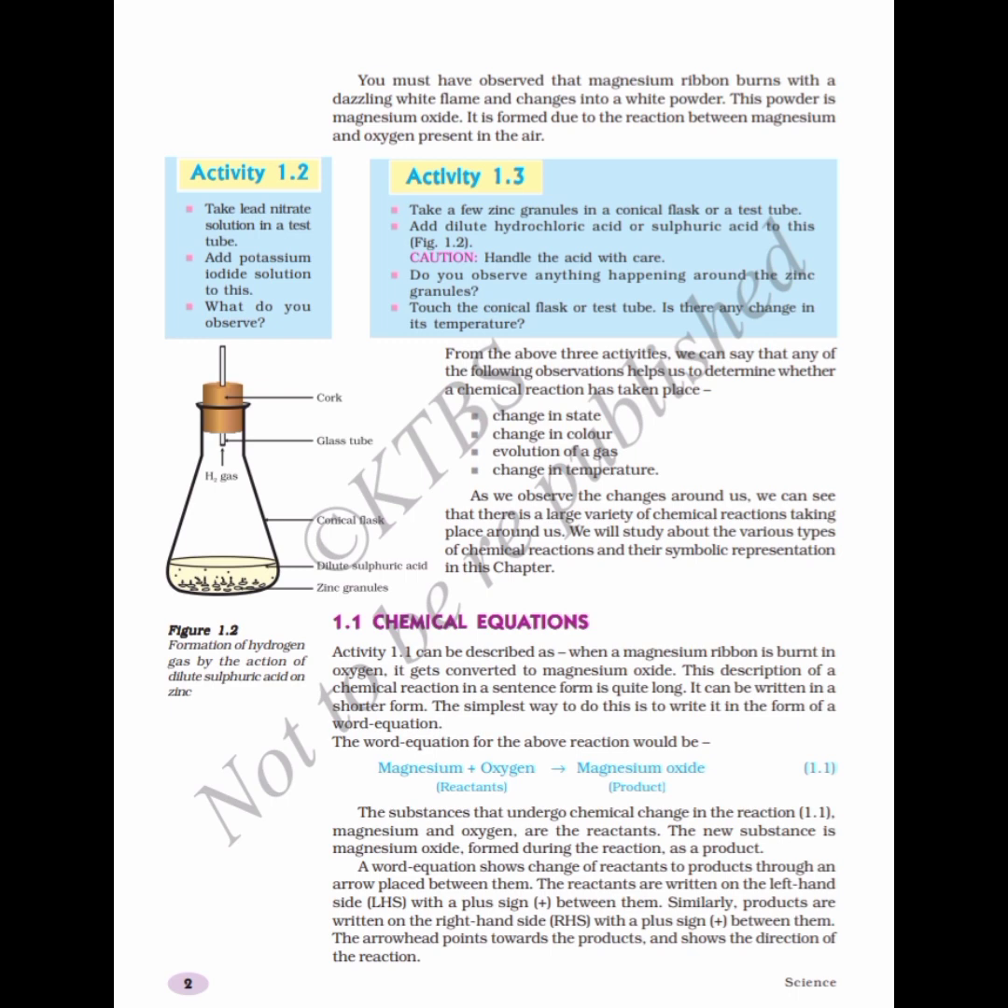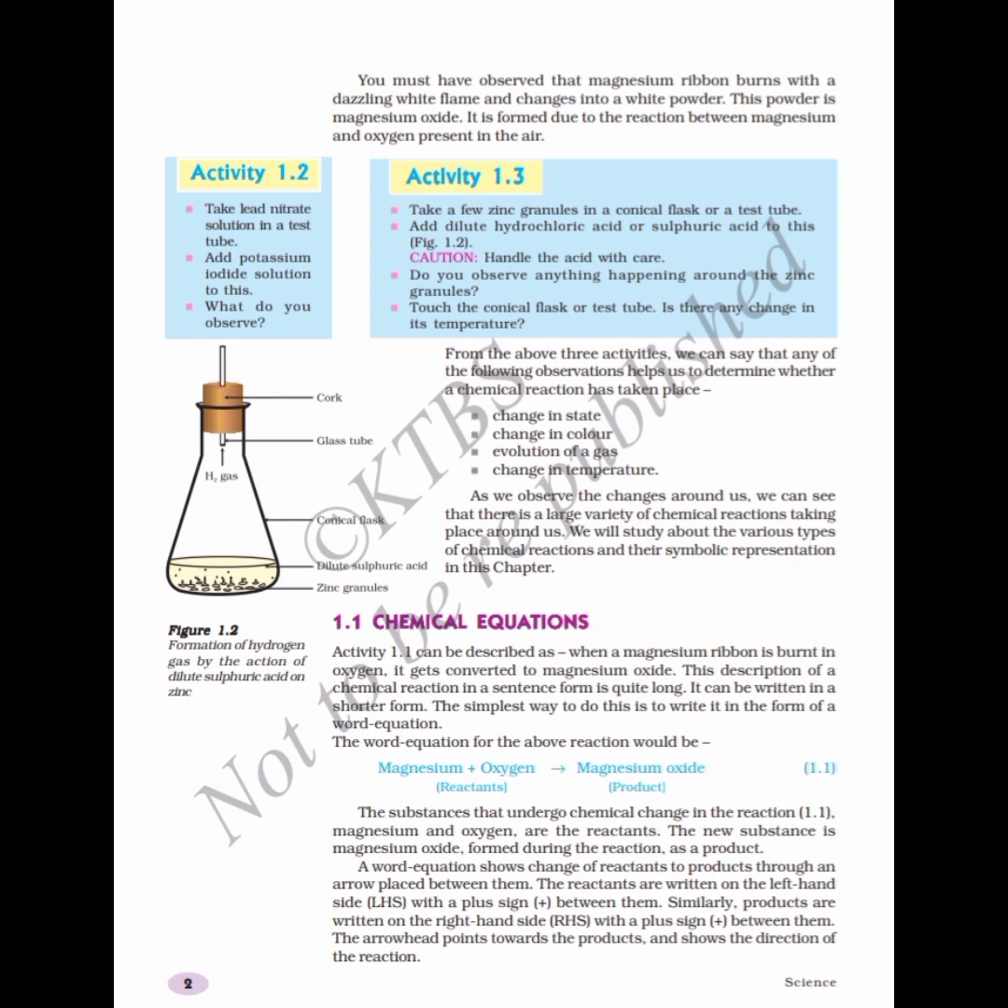Now let us look into the textbook again. From the above three activities, we can say that any of the following observations help us to determine whether a chemical reaction has taken place. So, when can you say that a chemical reaction has taken place? What are the reasons that you can give? When can a person say that a particular substance has undergone a chemical reaction? There are certain reasons given here. Change in state, change in color, evolution of gas, change in temperature.